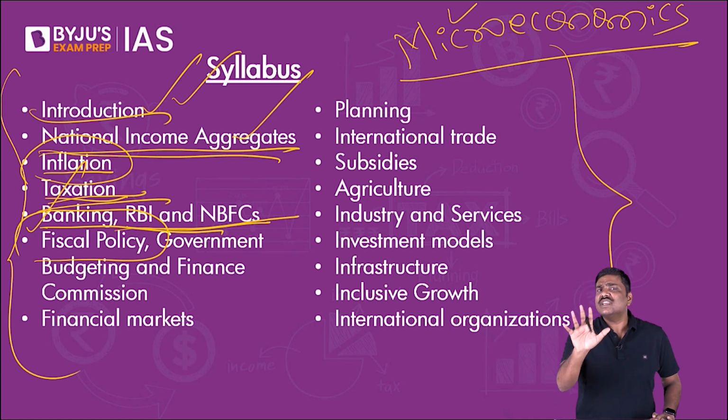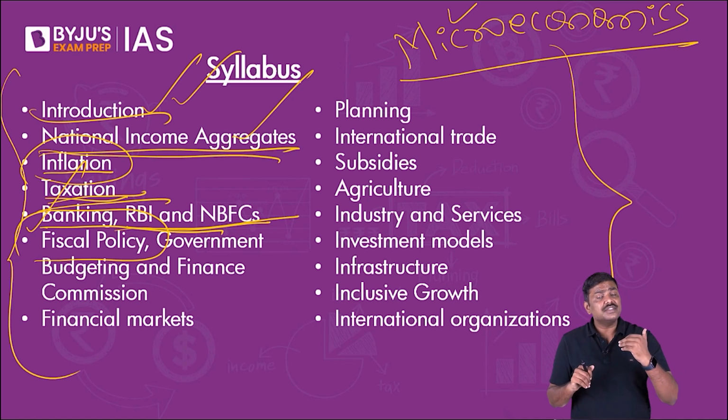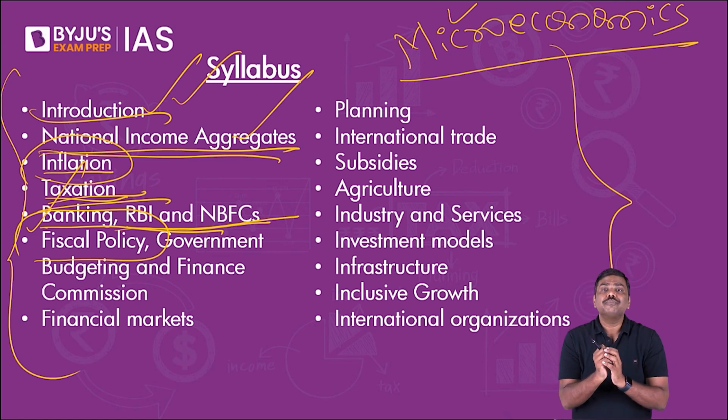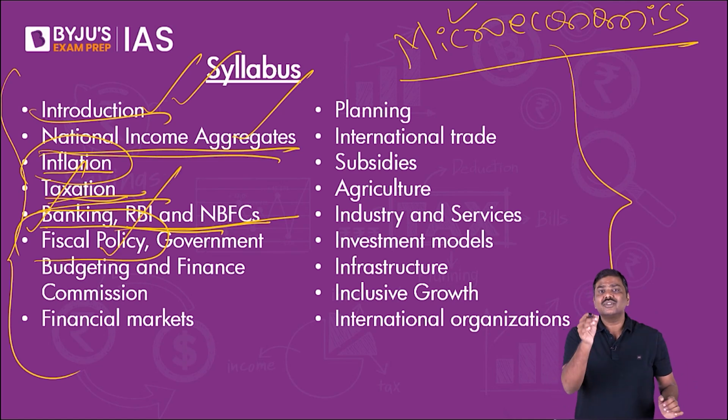I mentioned around 6 deficits. Do we calculate all the 6 deficits? If yes, what is the importance? If no, why are some of them not calculated? What is FRBM? What is the NK Singh Committee review on FRBM? What does it say? These are the important areas that you're supposed to cover in fiscal policy.